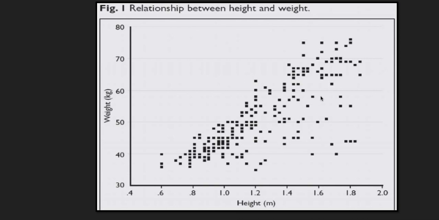Now see here, if we look at the relationship between weight and height and draw one straight line, most of the dots are on the straight line, and there are not many outliers. So we can find there is a positive correlation between height and weight, right?